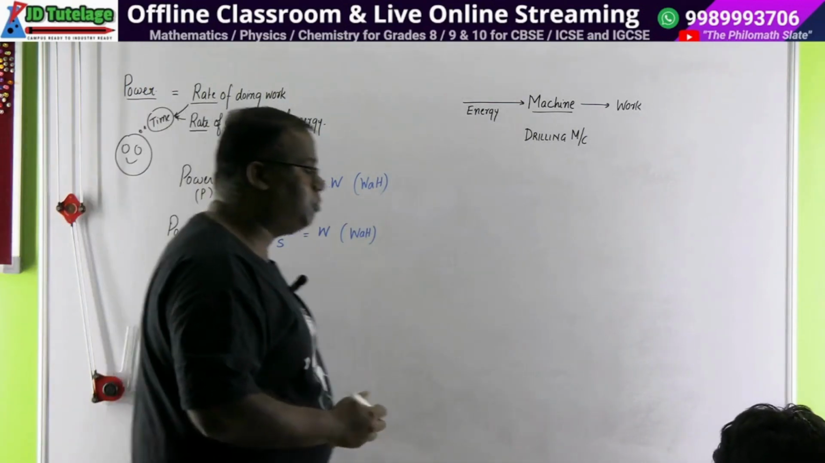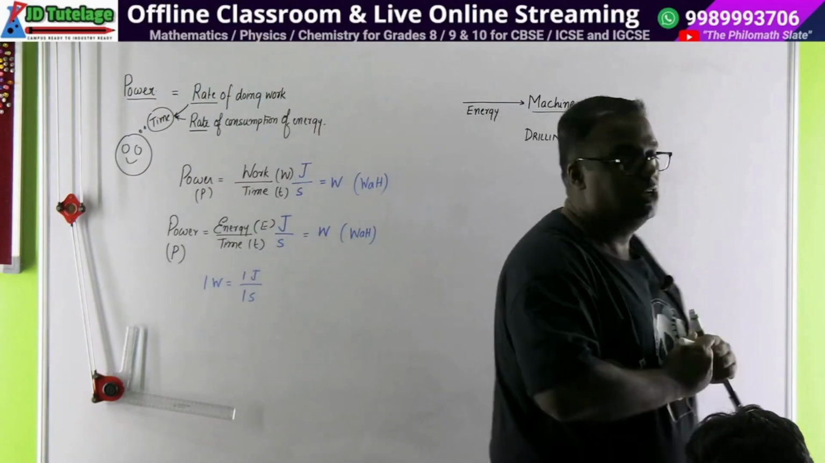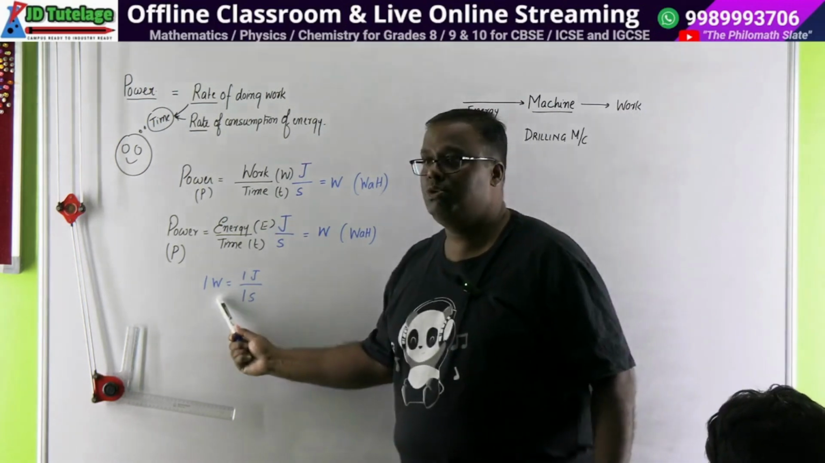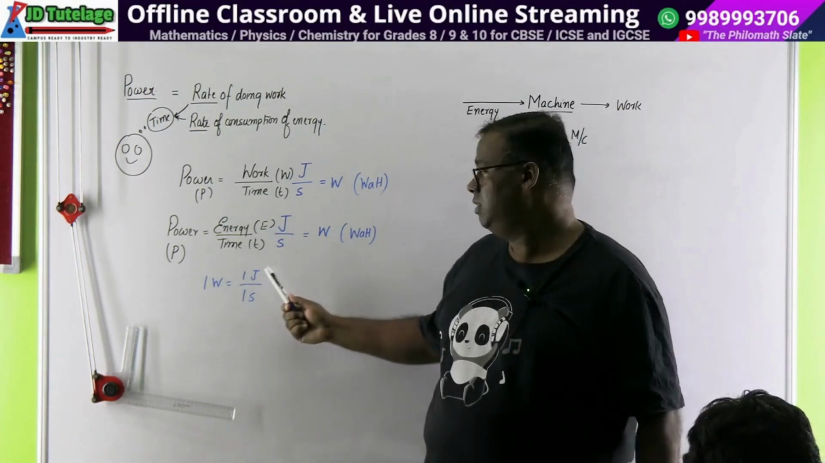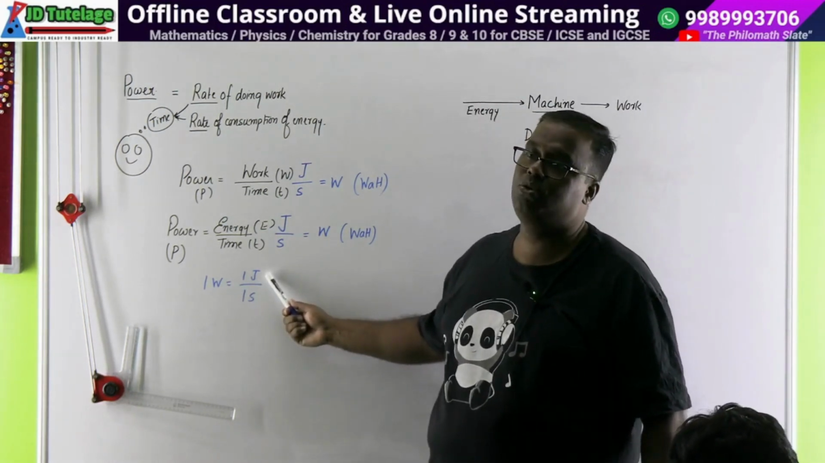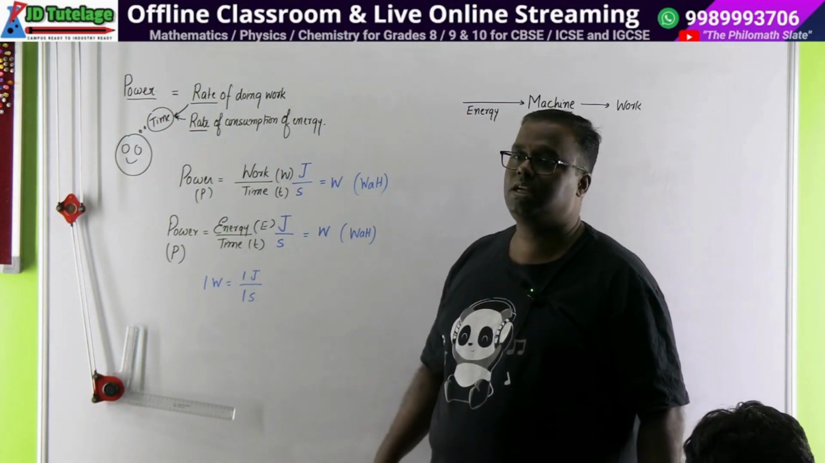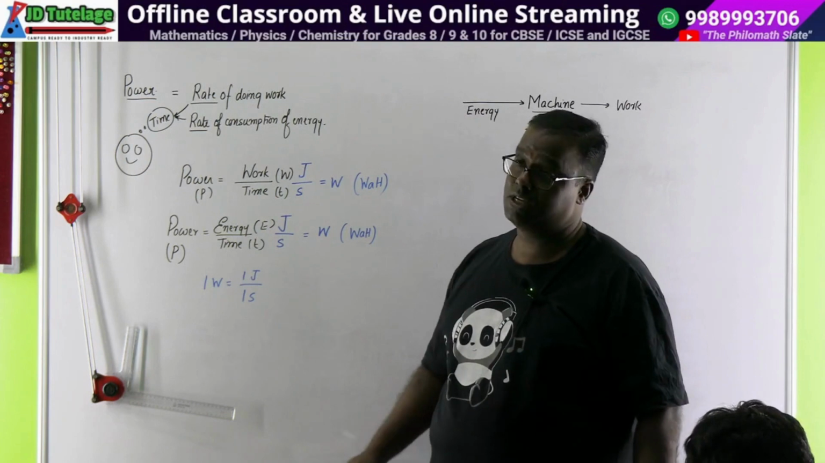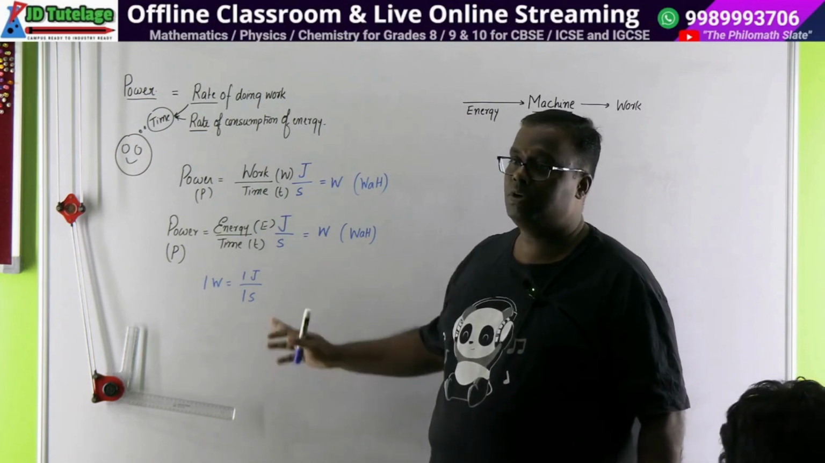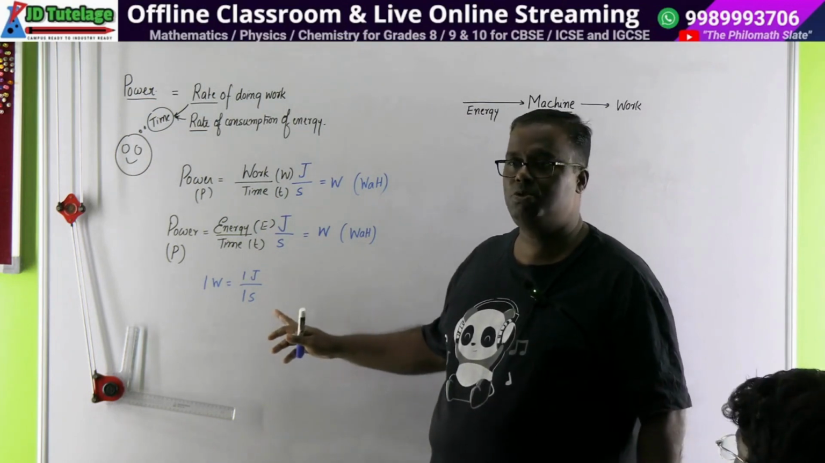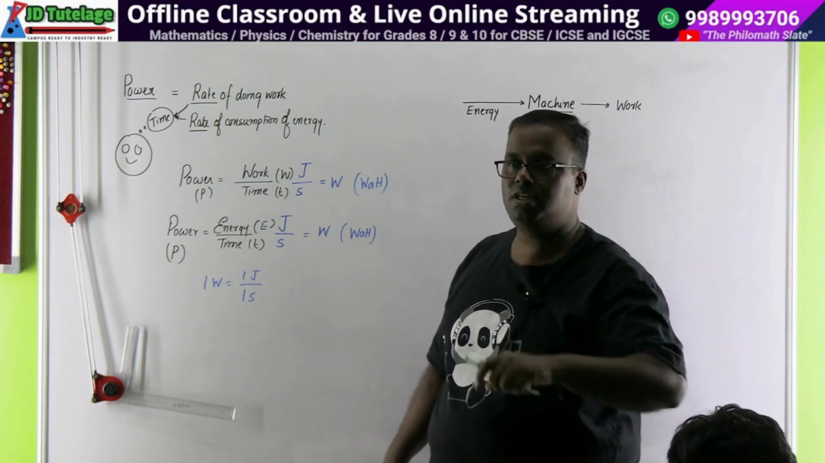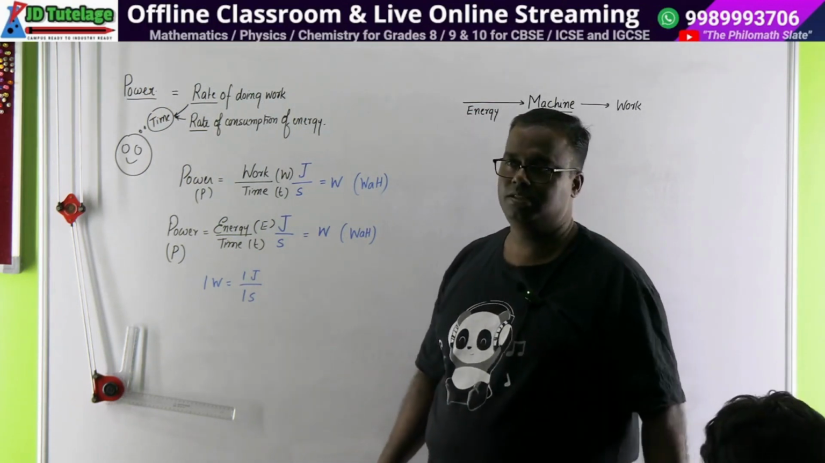Now are we in a position to define 1 watt? We would say the power of a machine is said to be 1 watt if it delivers a work of 1 joule in 1 second. 1 second में 1 जूल काम कर देता है तो power is 1 watt. Another way, the power consumed by a machine is said to be 1 watt if it consumes 1 joule of energy in 1 second.